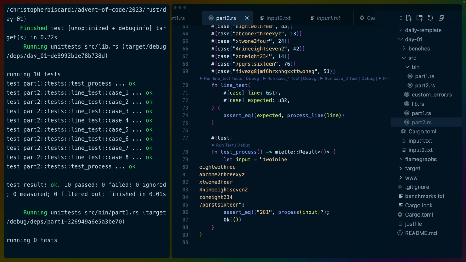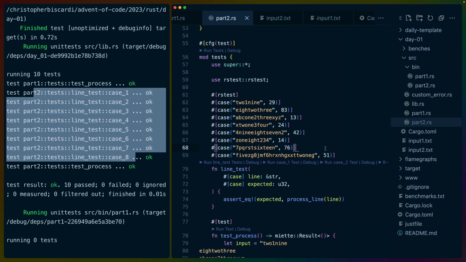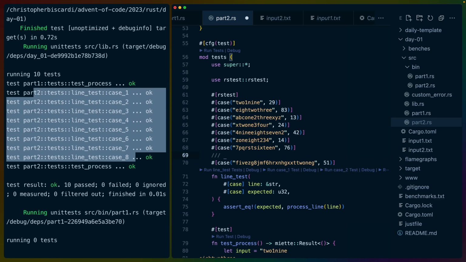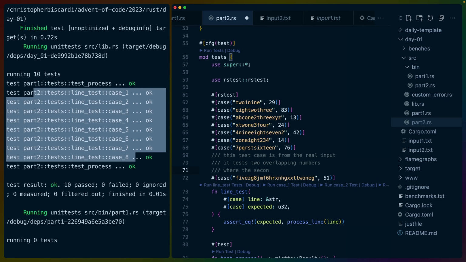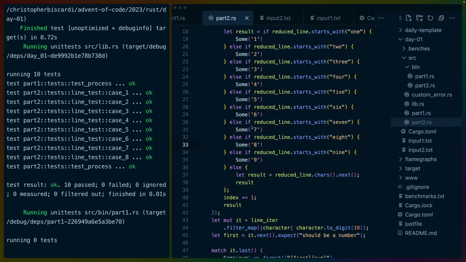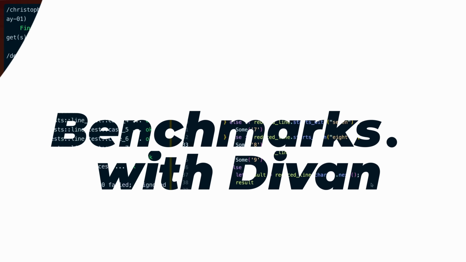So we've got 10 tests passing. We've got our test process for part 1 and part 2. And then we've got 8 of our test cases now, including, let's document this a little: this test case is from the real input. It tests 2 overlapping numbers where the second number should succeed. All right, so we are good for day 1. And if we go back to our calendar, we see both of our stars here, which is absolutely wonderful. But we are not done yet.